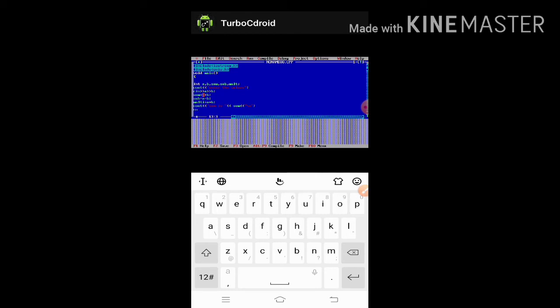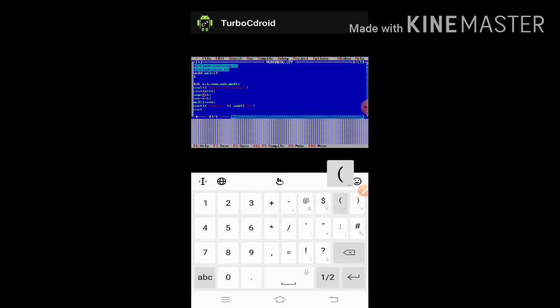Okay, in the second line I have to write about the subtraction value.